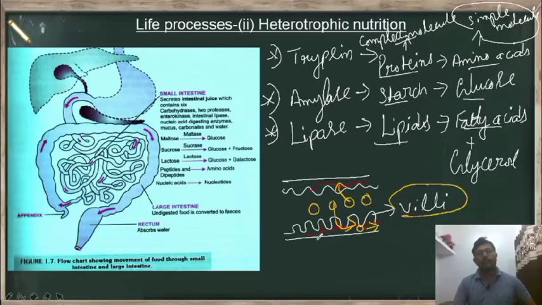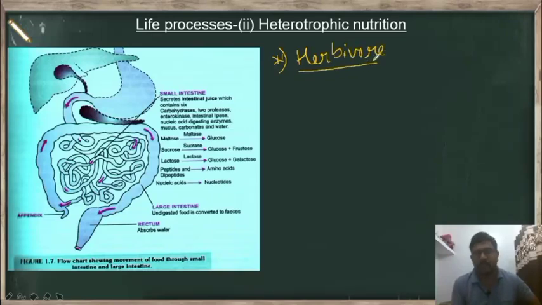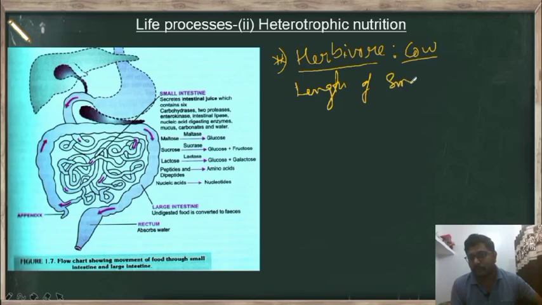And one more important point here we have to note is the length of the small intestine. If we consider an organism that is a herbivore, for example, commonly we can give the cow as an example, the length of the small intestine is longer.